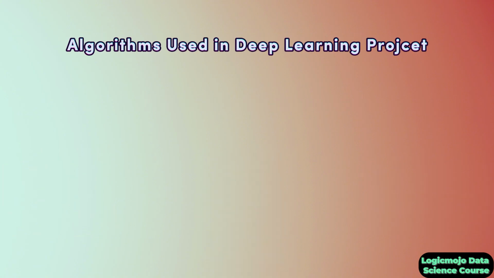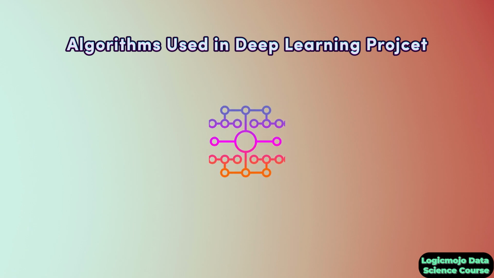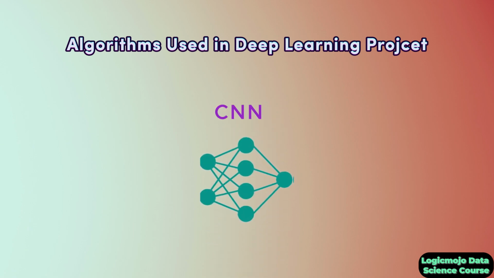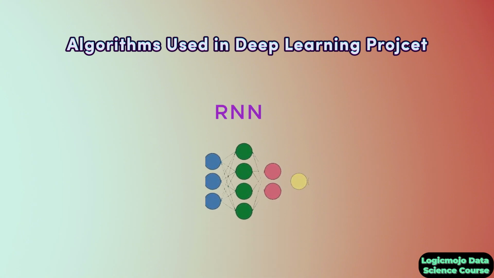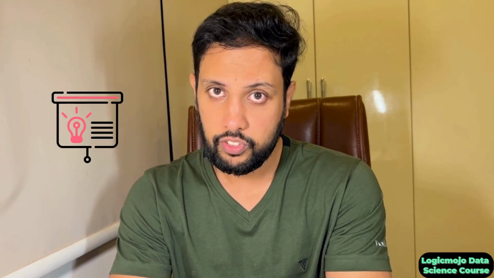Similarly, if you're developing a deep learning project, what algorithms do you use? Some of the popular deep learning algorithms used in data science projects are CNN. CNN is one of the very famous algorithms in deep learning for image processing. Similarly, RNN for sequential data and time series analysis. Similarly, GAN for the data generation process. So this is all about the basic introduction of deep learning.